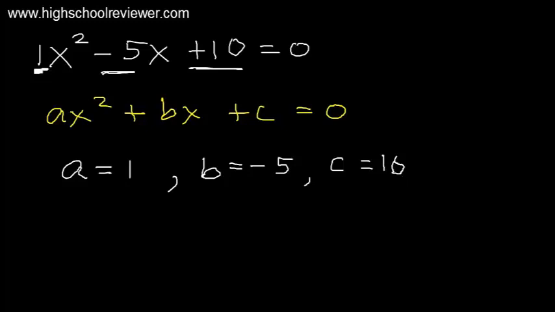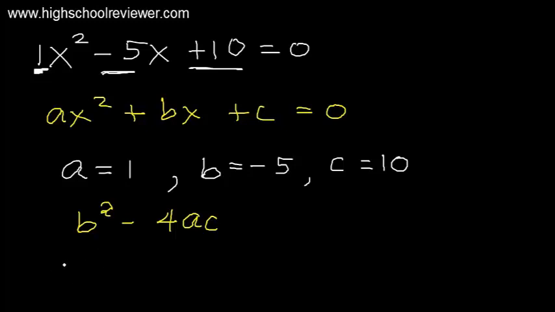Okay, so we are now going to compute the discriminant of this quadratic equation. The equation for the discriminant is b squared minus 4ac. Now let us solve for the value of the discriminant.